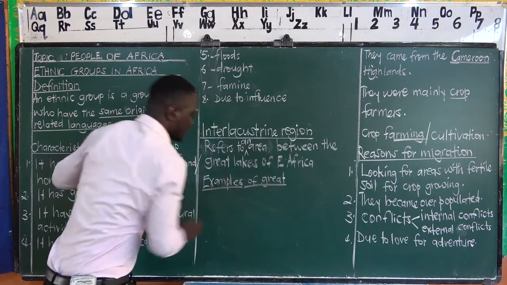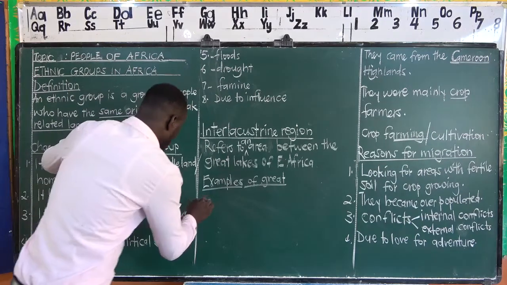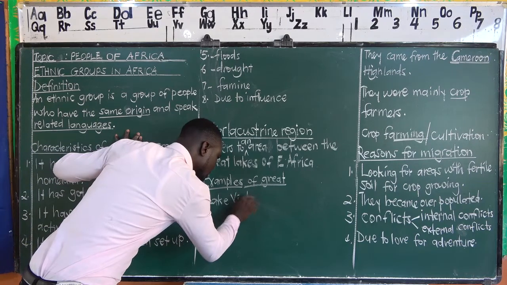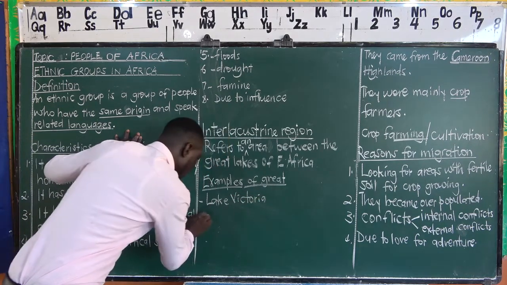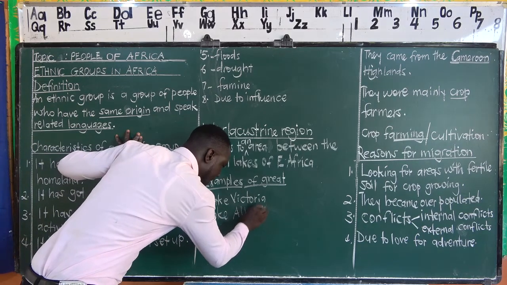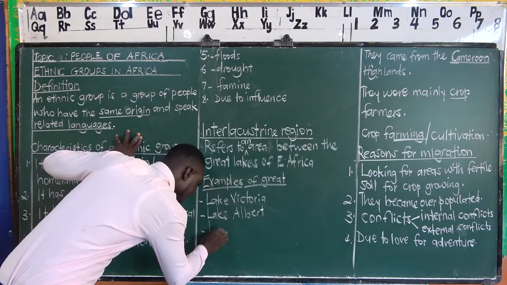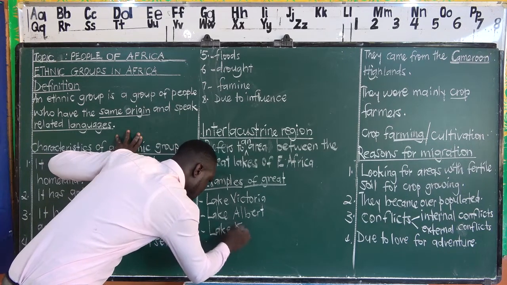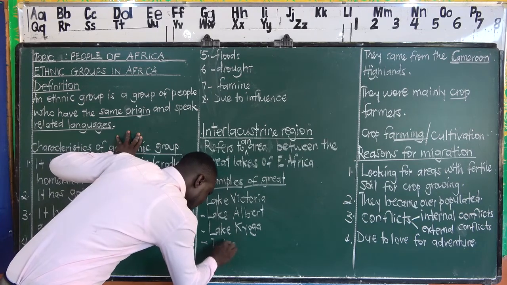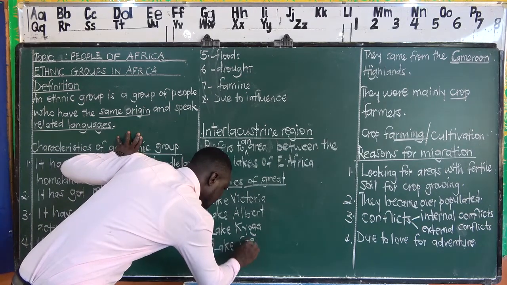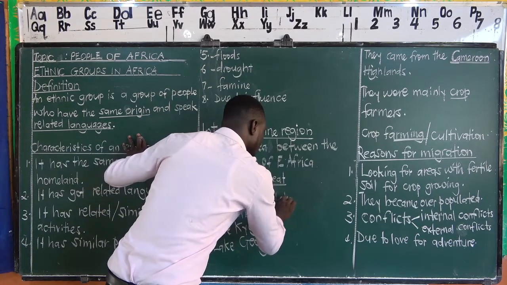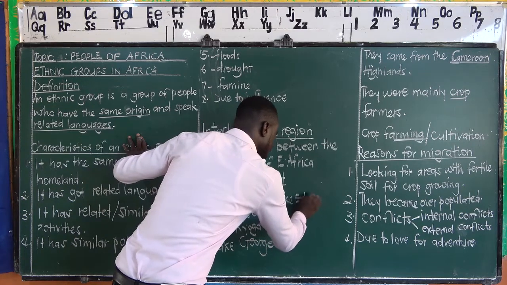This we are revising, because we learned about this. We talked about lakes like Lake Victoria. We have Lake Albert. We have Lake Kyoga. These ones are in Uganda. We have Lake George. We have Lake Edward, also in Uganda.